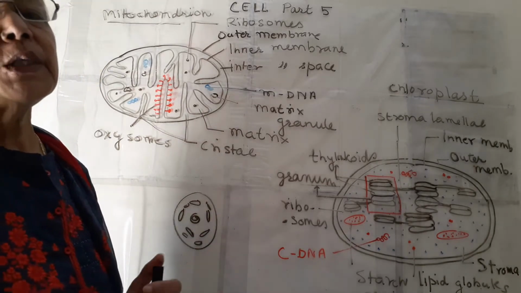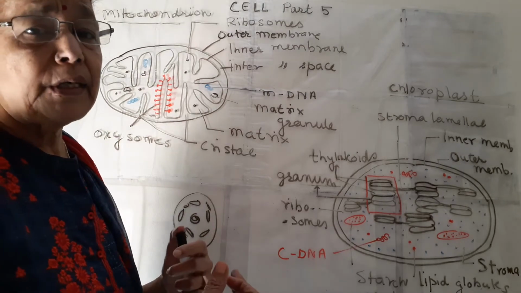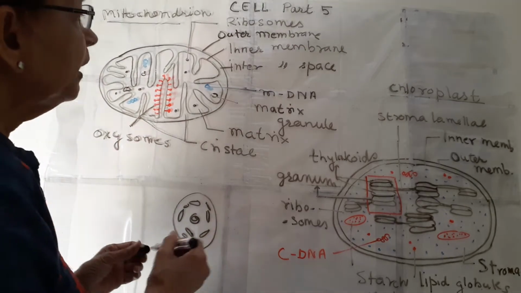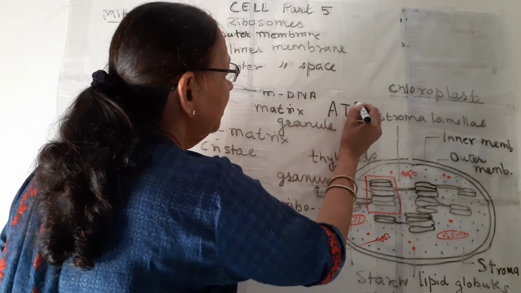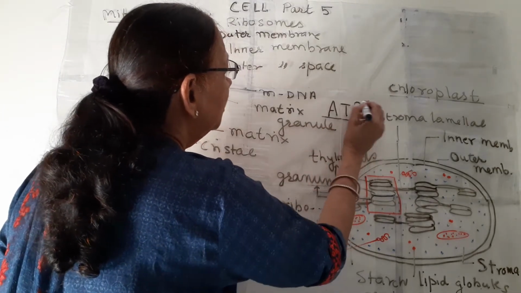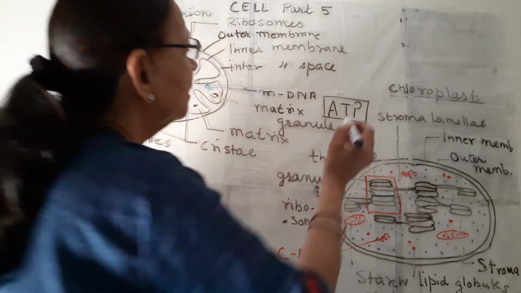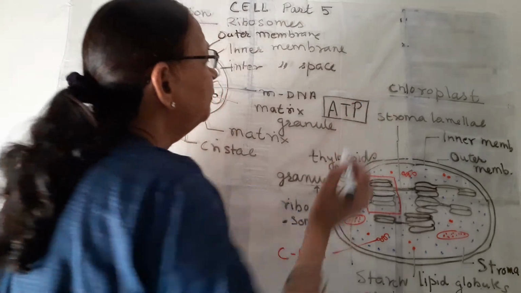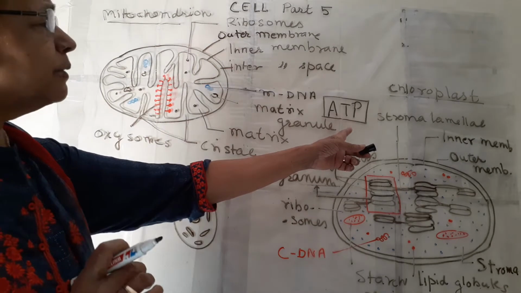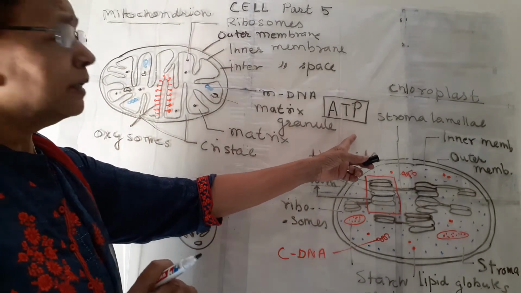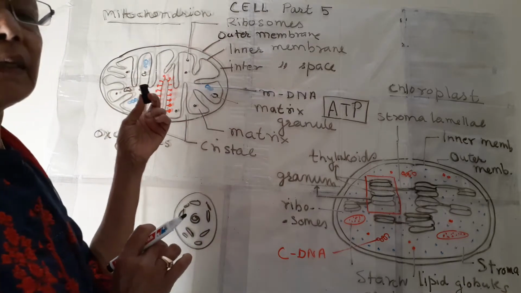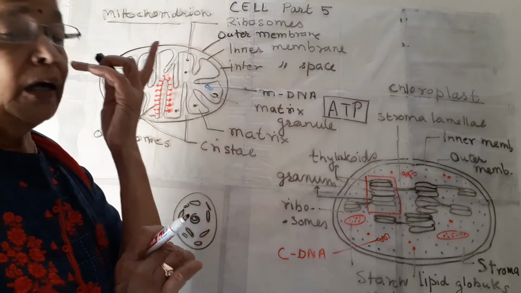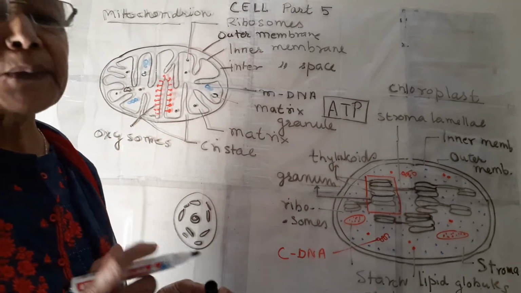Why? Because they produce energy in the form of ATP, adenosine triphosphate, which is used for every biochemical reaction and other functions of the cell. This is known as the energy currency of the cell, and this ATP is produced in the mitochondria by cellular respiration.